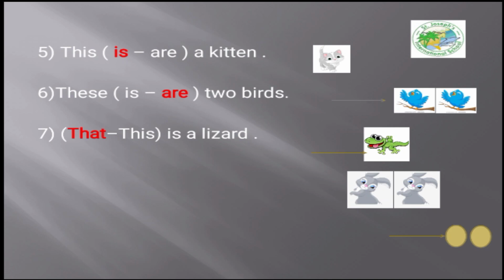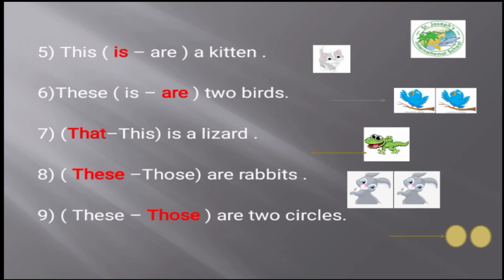Okay, number 7. Is this lizard close or far from the sentence? It's far from the sentence, so we choose that is a lizard. That is a lizard. The two rabbits here, are they close or far from the sentence? They are close, so we choose these or those. Of course, we're gonna choose these are rabbits. Here we have two circles and they are far from the sentence. So we choose these or those. Of course, we're gonna choose those.